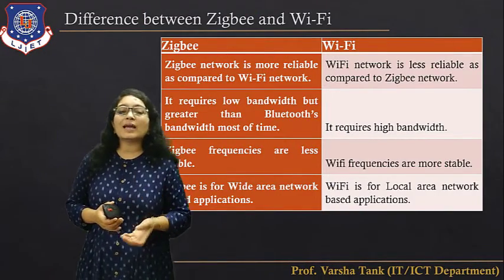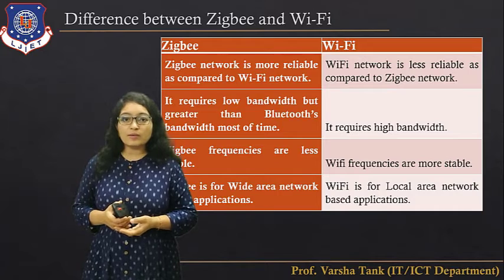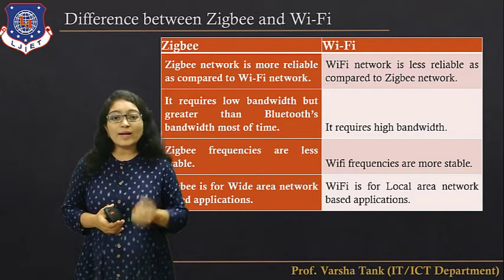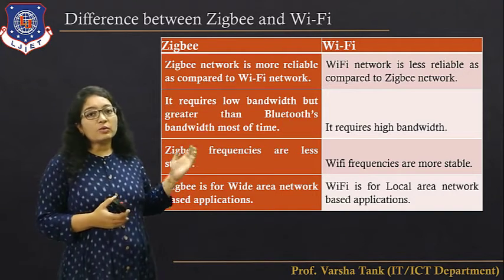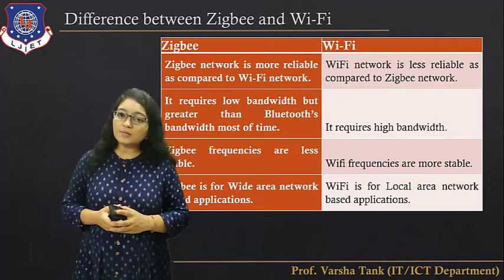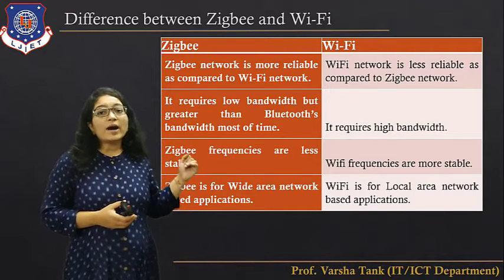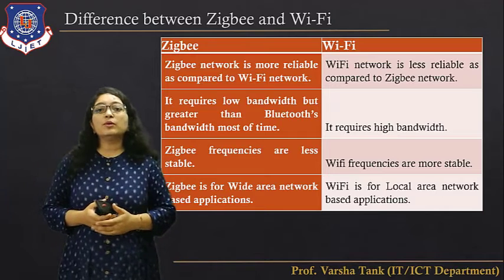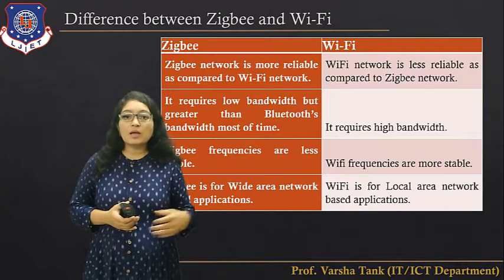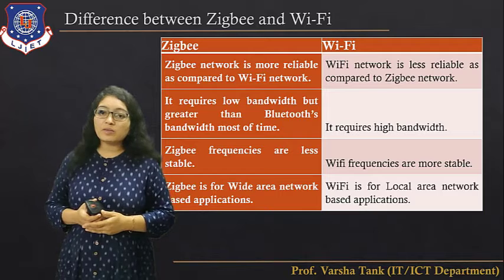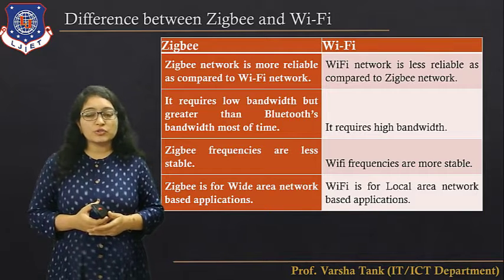ZigBee network is more reliable as compared to the Wi-Fi network. As we have discussed, it provides stability. Wi-Fi network is less reliable than the ZigBee network. ZigBee requires low bandwidth, but greater than Bluetooth bandwidth most of the time. And Wi-Fi requires high bandwidth when we are using high-speed Wi-Fi technology.